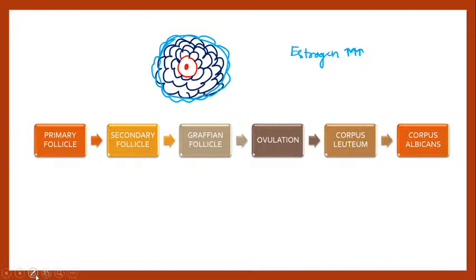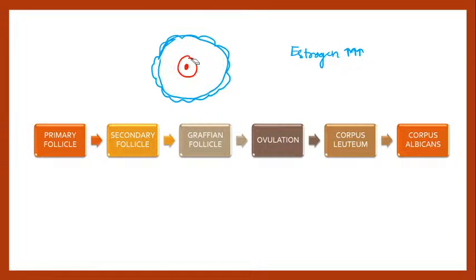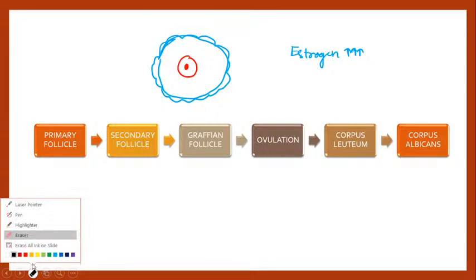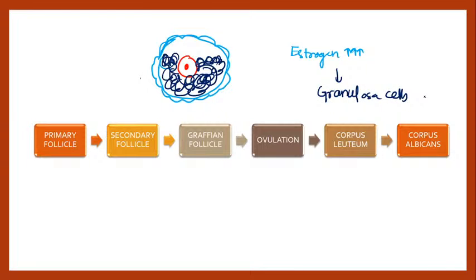So let me tell you, there are a lot of granulosa cells here. If the estrogen gives negative feedback to these granulosa cells, the granulosa cells stop dividing, or some granulosa cells will already have died.